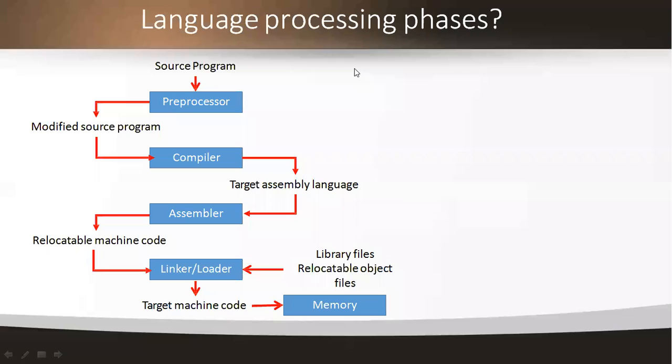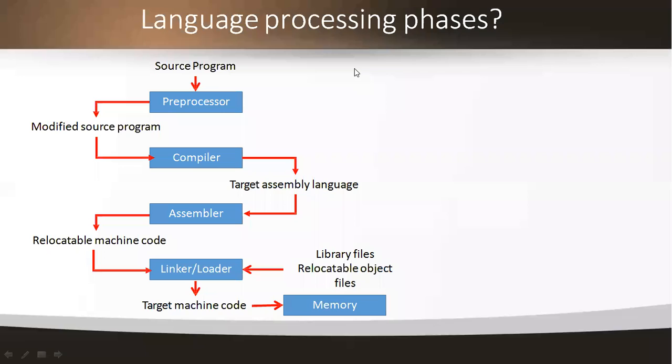This is known as the language processing system.